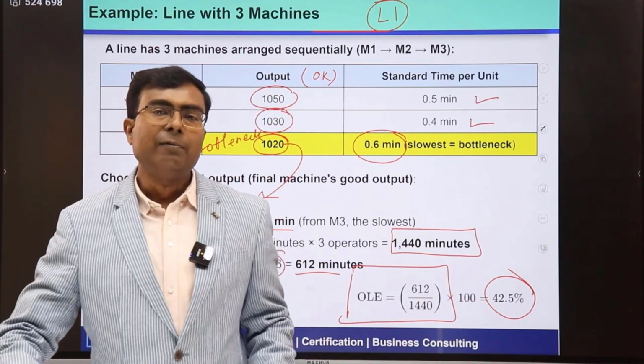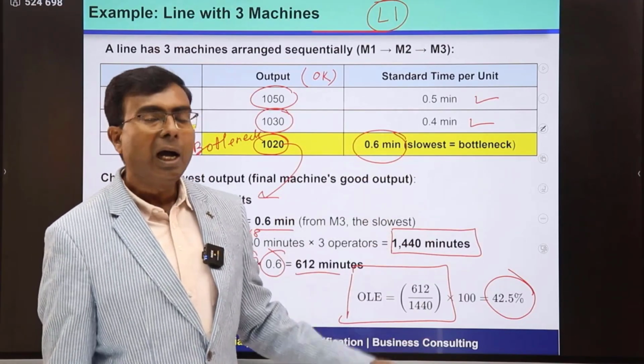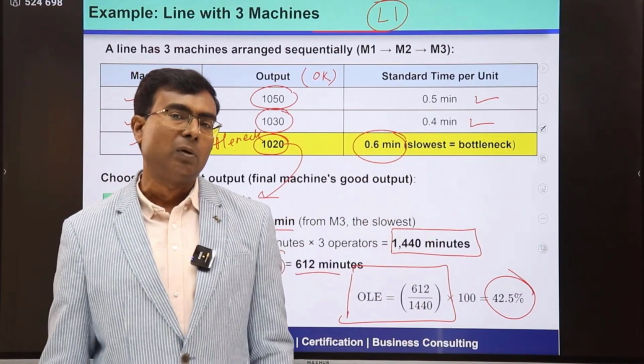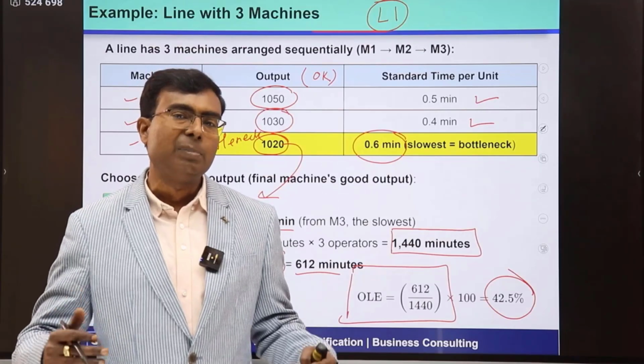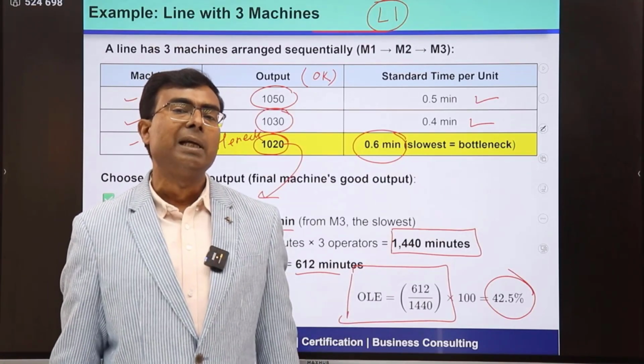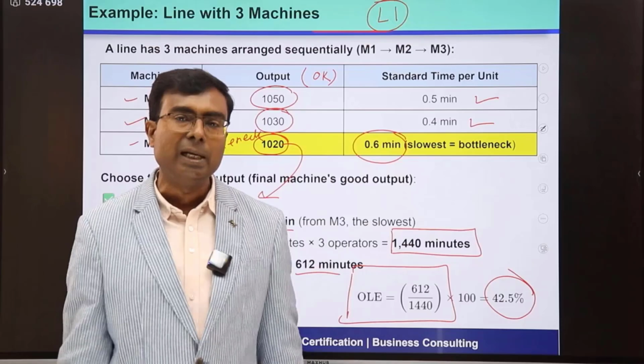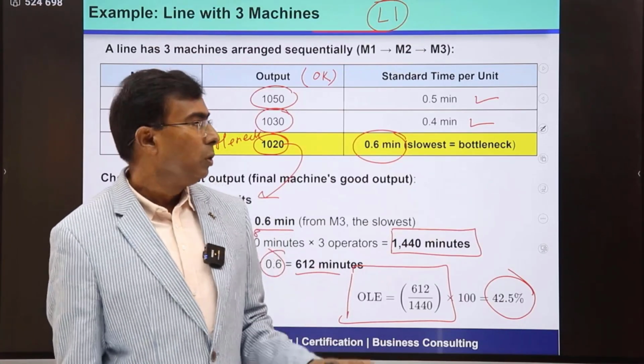So friends, I hope that with this video you must have understood how to calculate overall line efficiency for a particular line wherein we are having multiple machines. For individual machine we can easily calculate overall equipment effectiveness, but for a line we need to calculate in this way.